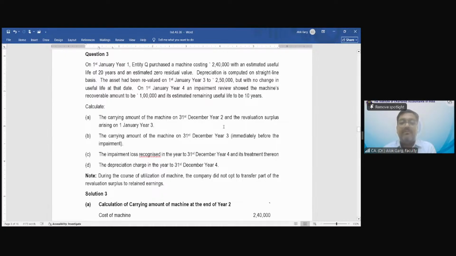And then it is asking the impairment loss recognized in the year to 31st December year 4 and its treatment thereon, and the depreciation charge in the year to 31st December year 4.